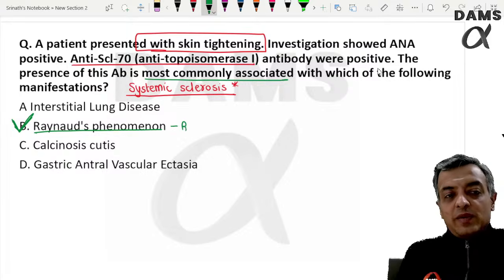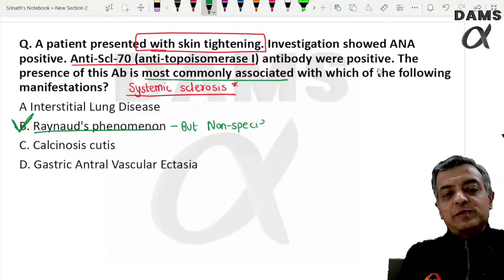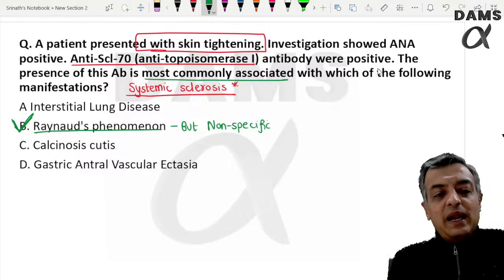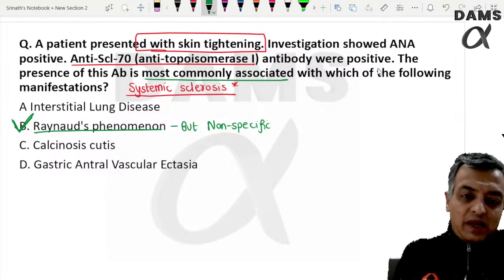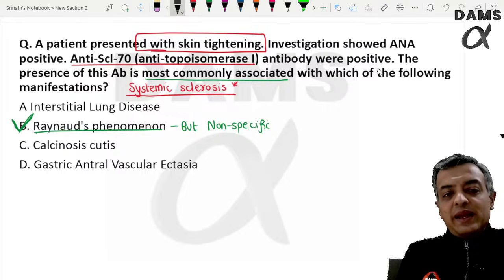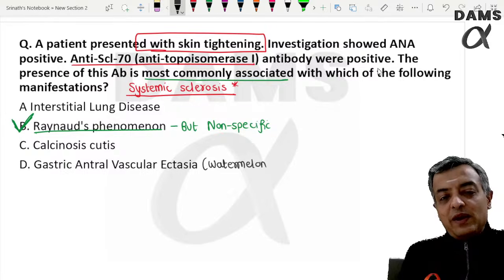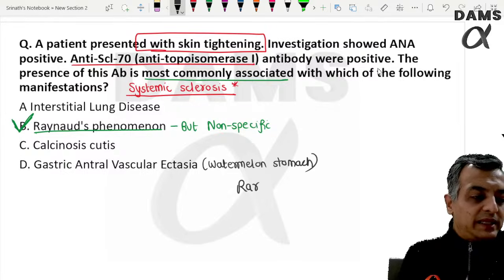The most common but non-specific. Interstitial lung disease, calcinosis cutis can occur. Gastric antral vascular ectasia, watermelon stomach, is a very rare finding.